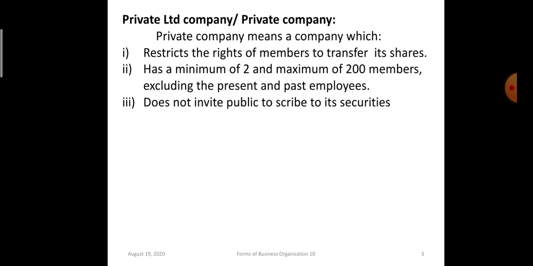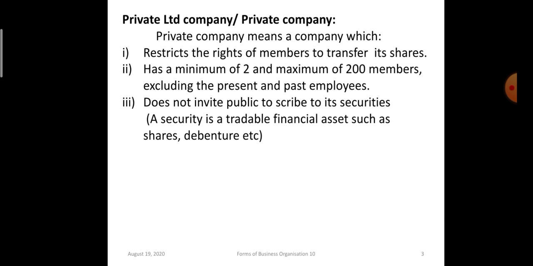It does not invite the general public to subscribe to its securities. Now what do you mean by securities? Commonly we use the terms shares, debentures, any certificate or document which is of financial character. We can say securities are financial assets. A security is a tradable financial asset such as shares and debentures. Tradable because it can be purchased and sold through a stock exchange, through a member of the stock exchange.